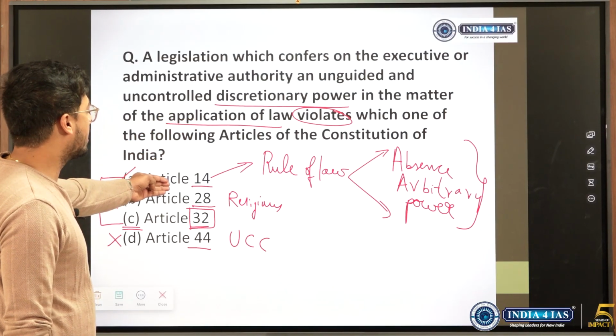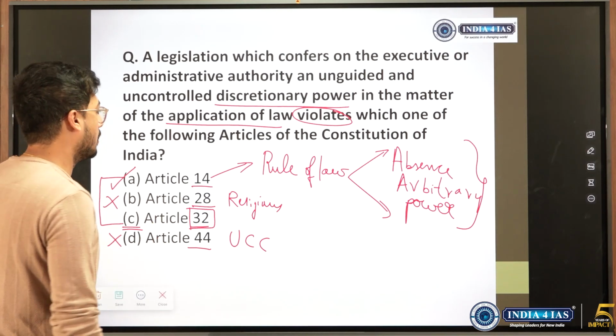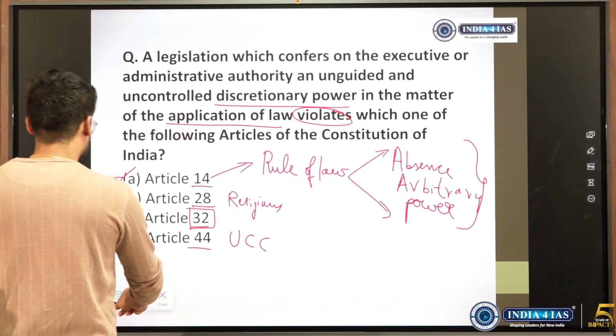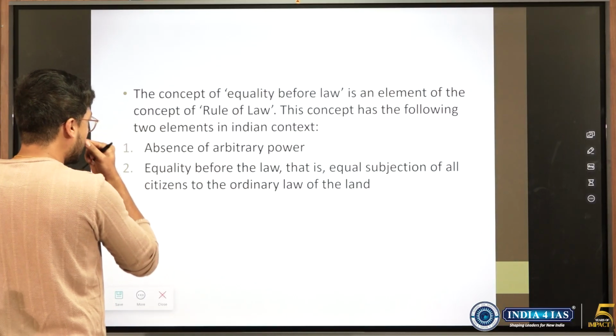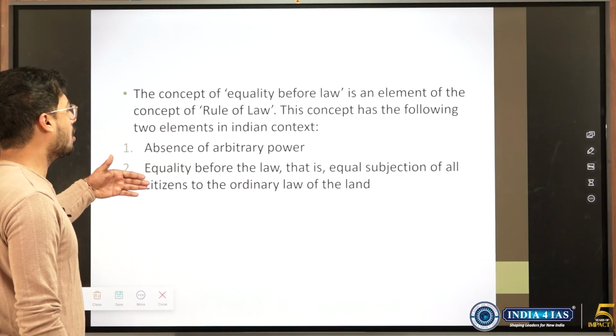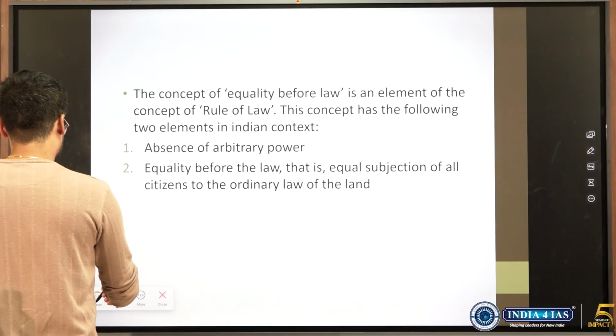But here they have said it broadly and have not mentioned fundamental rights. So answer is 14 and not 32. If this aspect had come to our mind when we thought in the exam, then we would have got it correct. Same thing, concept of equality of law, it includes 2 things, absence of arbitrary law and equality before the law, which is the equal subjugation of all citizens under ordinary law.